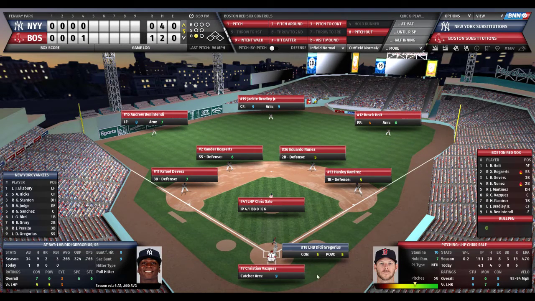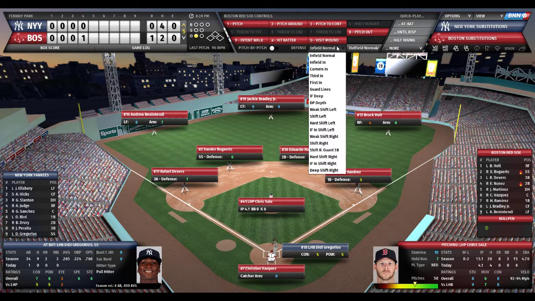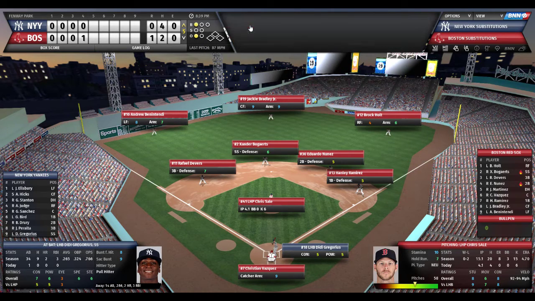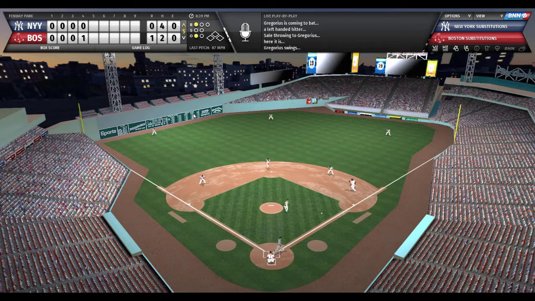And here's D.D. Gregorius, the number 9 batter, the shortstop for the Yankees. He is 0 for 1. Left-handed pull hitter. The Red Sox will shift their infield right. Outfield straightaway and normal. Sale takes a deep breath. He's ready to rock and roll. Here's the pitch to D.D. Gregorius. 0-1 count. Gregorius punches that ball to the right side. Ramirez smothers it and takes it to the bag himself. 2 down.